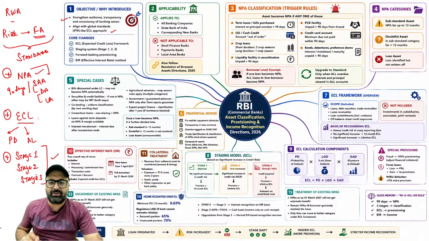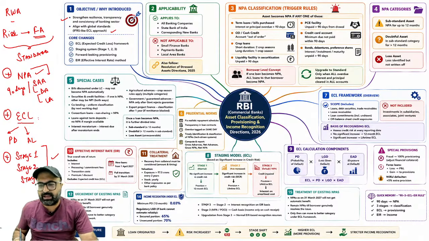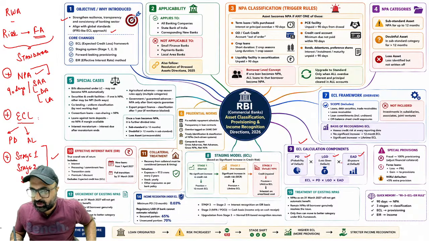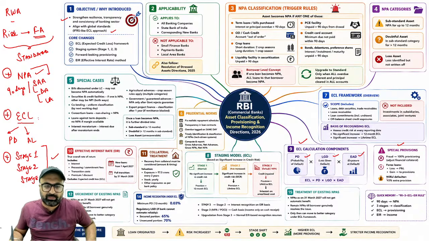remember, okay. Now what else is there, sir, if you look carefully, in the ECL calculation we have probability of default, loss given default, as well as exposure at the time of default. In case of special provision, for example, in case of fraud, 100% provisioning needs to be done. This is something which you need to remember.